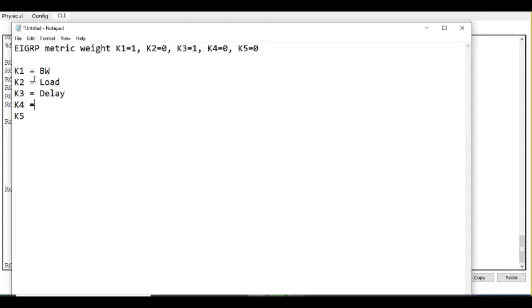K4 is reliability. K5 is MTU. These are the 5 K values: bandwidth, load, delay, reliability, and MTU. This is the order, okay? You should know it in order.